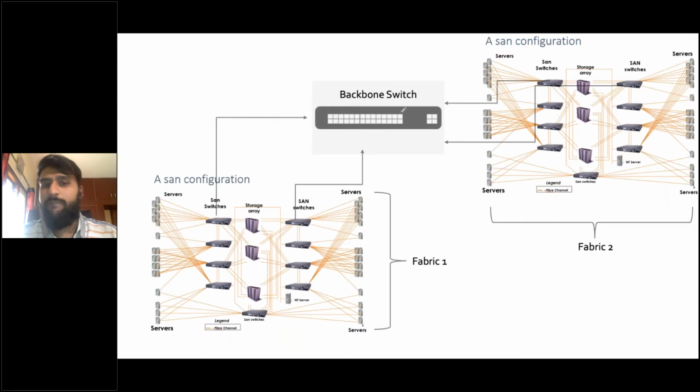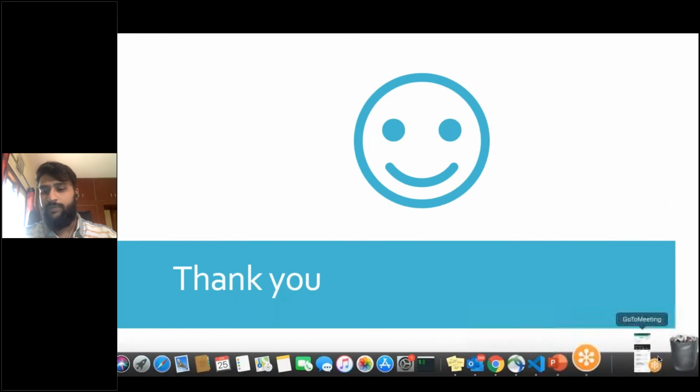We have something called the backbone switch. The switches in Fabric 1 and Fabric 2 are connected to this backbone switch. All transactions are happening through this. So this is what a SAN architecture basically is. That's it, guys. If you have any doubt, please go ahead and ask me.